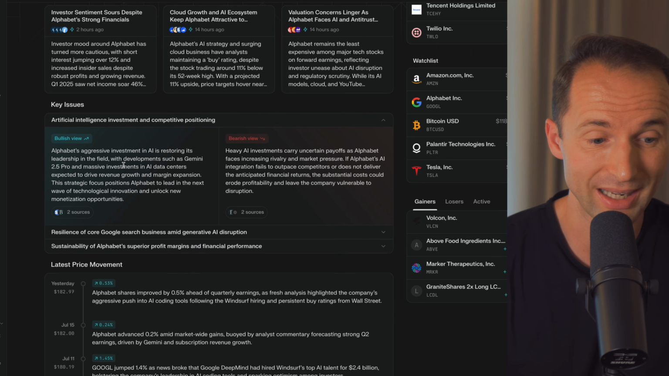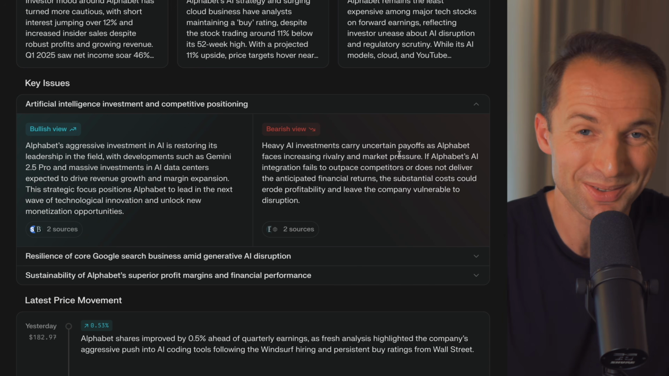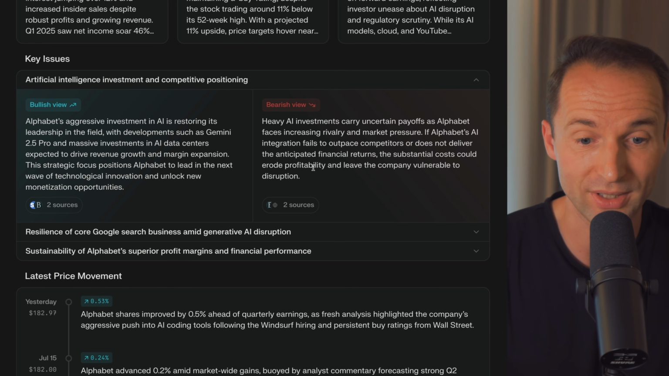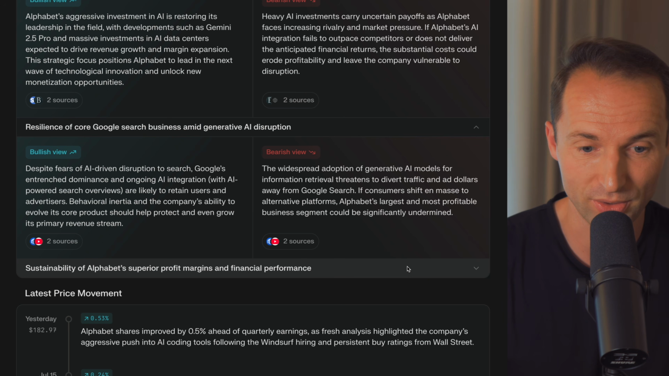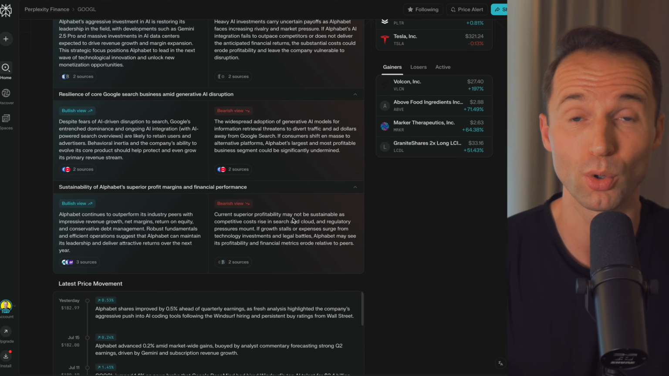And I also like that they have a bullish view and a bearish view. I always like to have contrasting views because there's not one right or wrong, right? There are different views on a company and a stock, and you could dive into what the sources are and why they're saying that. You could open up different points over here. So I really quite like that, and this is really unique to Perplexity.